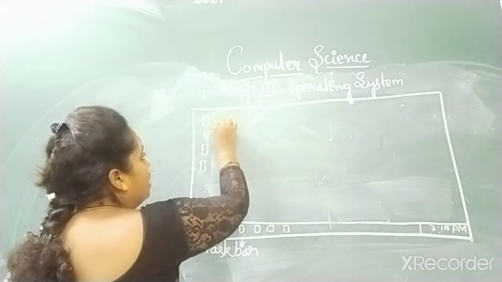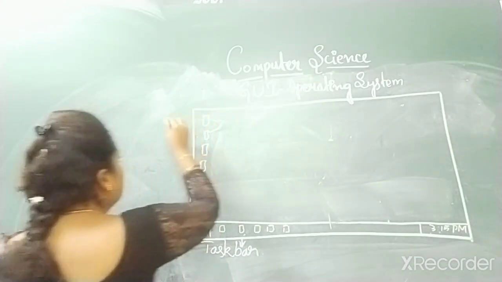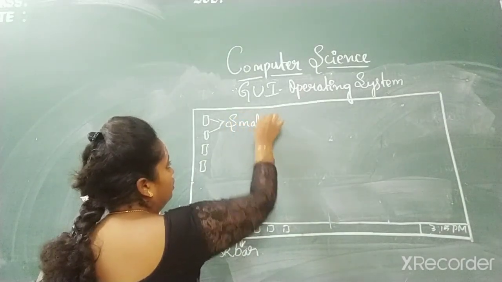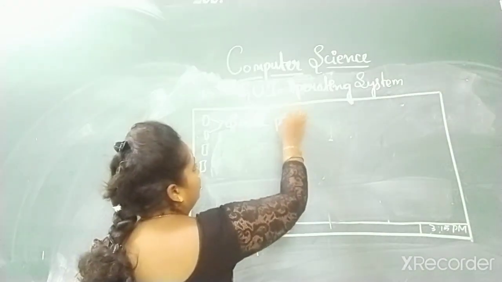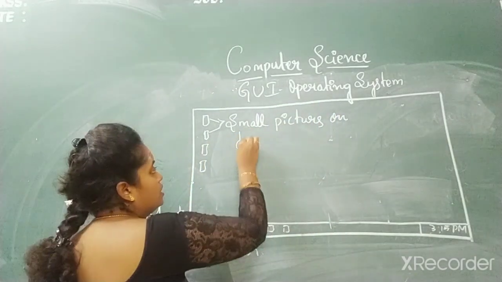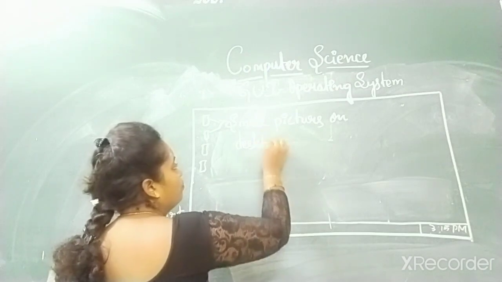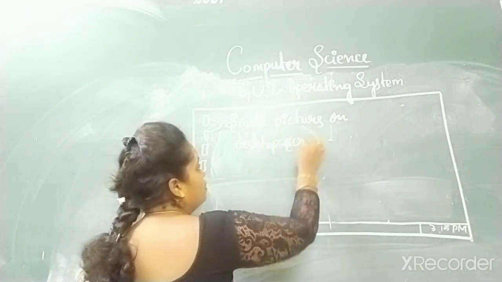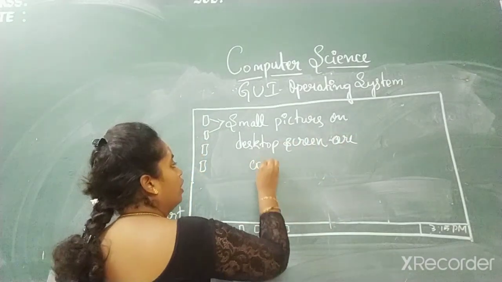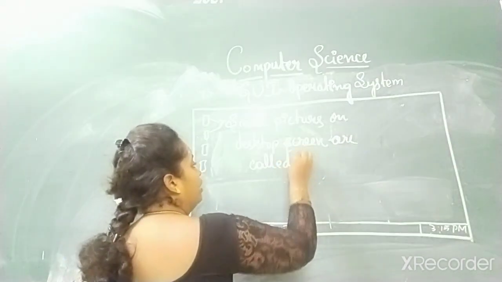These things are called icons. Small pictures on the desktop screen are called icons.